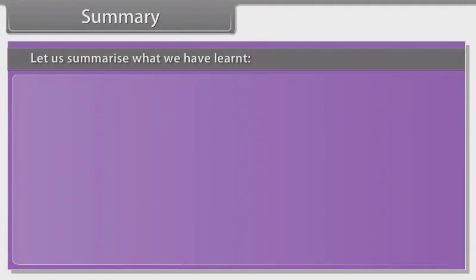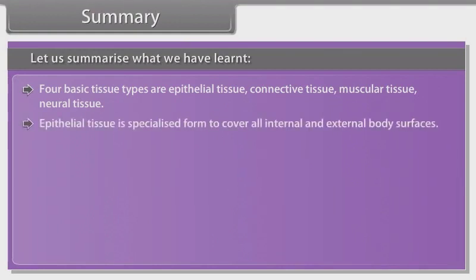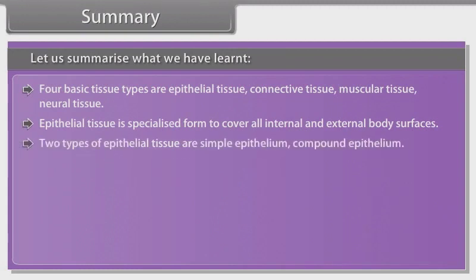Summary. Let us summarize what we have learned. 4 basic tissue types are epithelial tissue, connective tissue, muscular tissue, and neural tissue. Epithelial tissue is specialized to cover all internal and external body surfaces. 2 types of epithelial tissue are simple epithelium and compound epithelium.